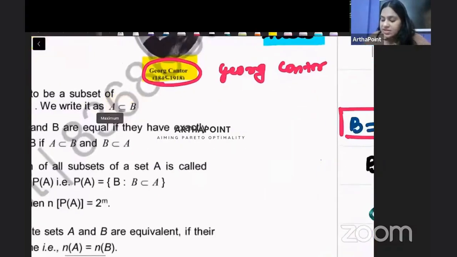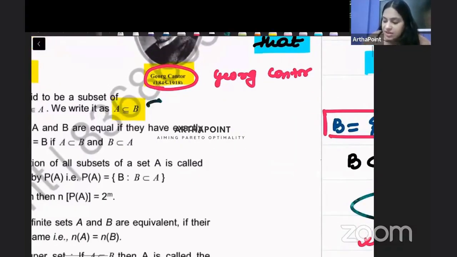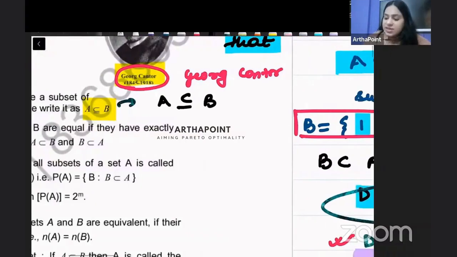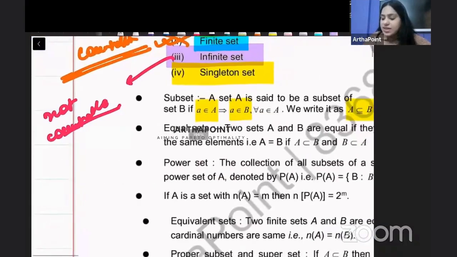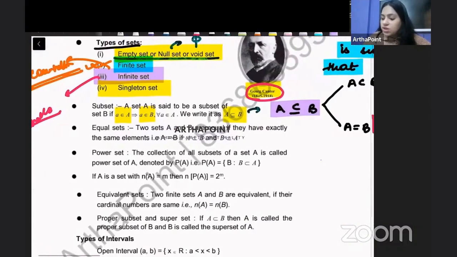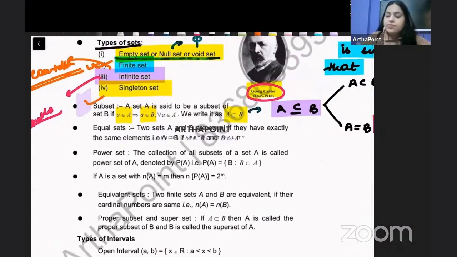Now look at this sign. This sign is written like this: A subset equal B. So it means that this has two things in it. We can divide this into two parts. Either A is completely a subset of B or A is equal to B. Both of these are included in the definition of subset. In the definition of subset we include both.